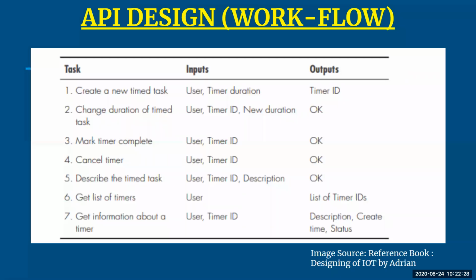Last is get information about the timer. Whenever you want to get information about the timer, you need your own details as well as the timer ID for which you want the information. So the output will be the description, when you had created your timer and what its current status is, whether it is started, whether it is completed or whether it has been cancelled or aborted. So this is your series of workflow.